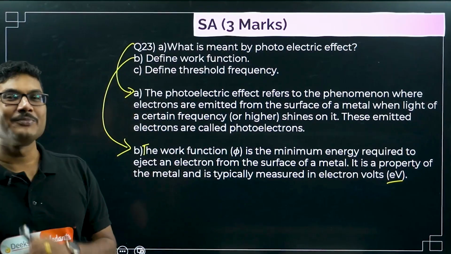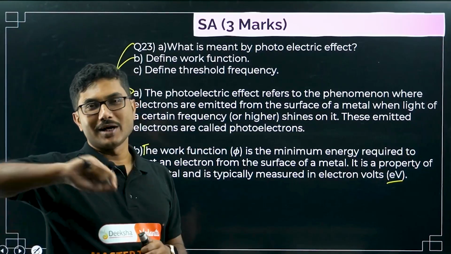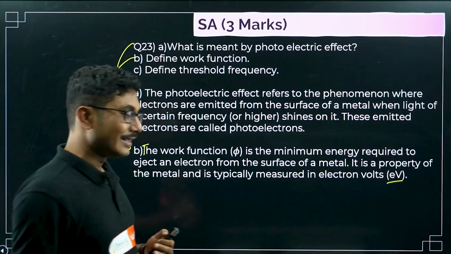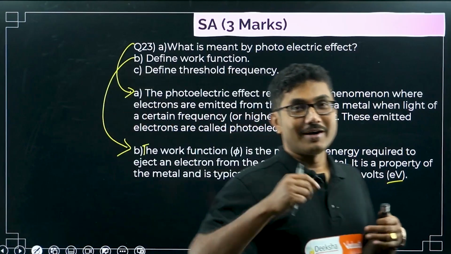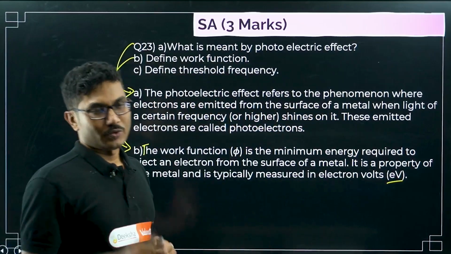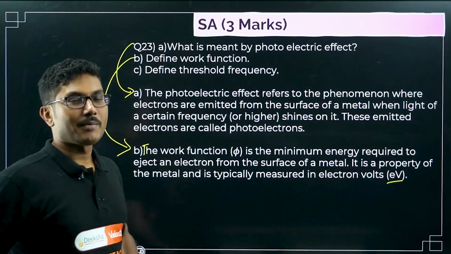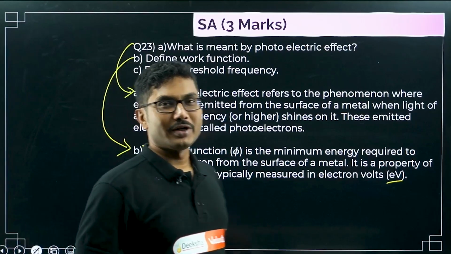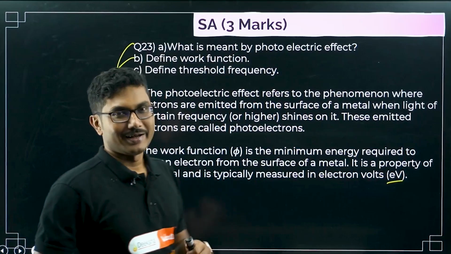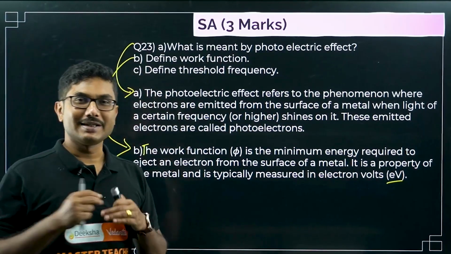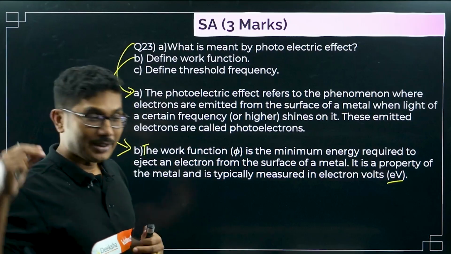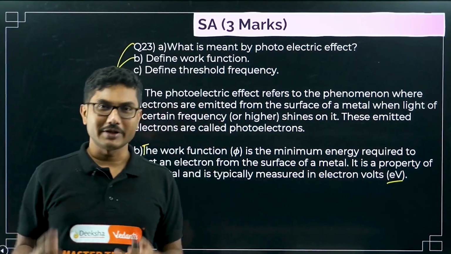So these are the minimum things based on how much you are scoring, how much you are loved by your parents. So you can demand a certain amount of gifts, right? Similarly, the electrons are also like you. They also require a minimum amount of energy to come out of their home and carry the electricity, right? So that minimum amount of energy is called the threshold work function. That minimum frequency of that wave is called threshold frequency.